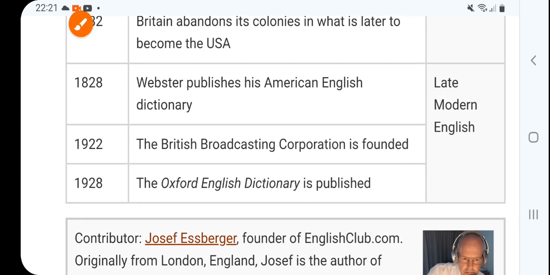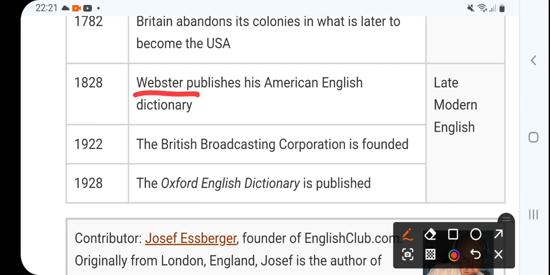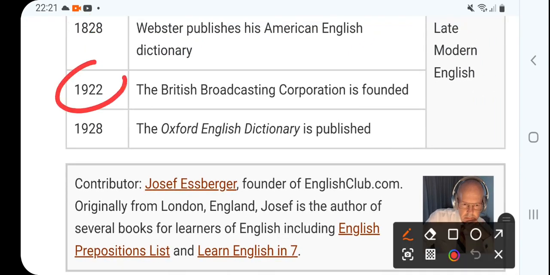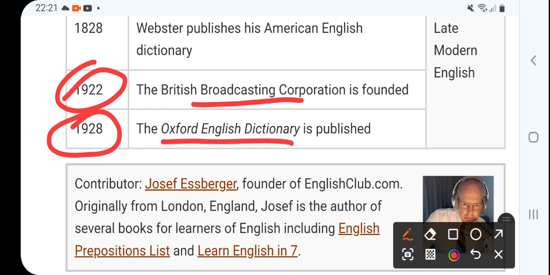Then Webster launched his American dictionary in 1828. Then the British Broadcasting Corporation is founded, because communication was boosted at the time. And then the Oxford English Dictionary was published in 1928, also a very famous dictionary.